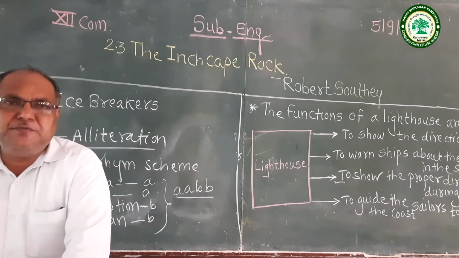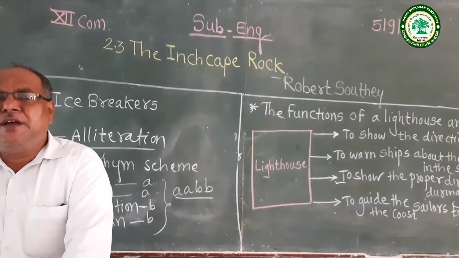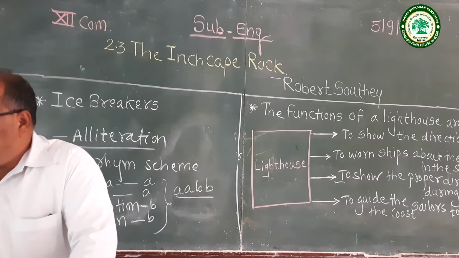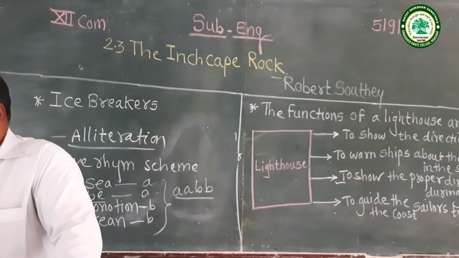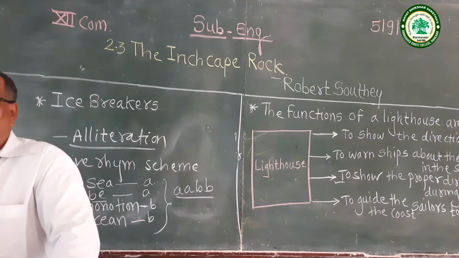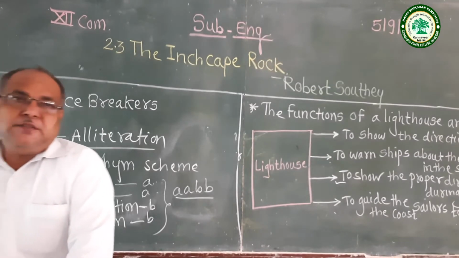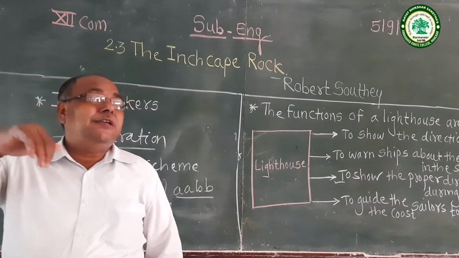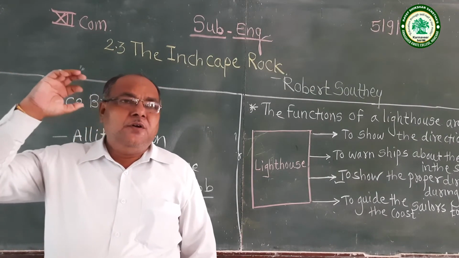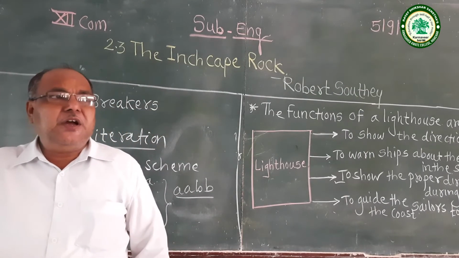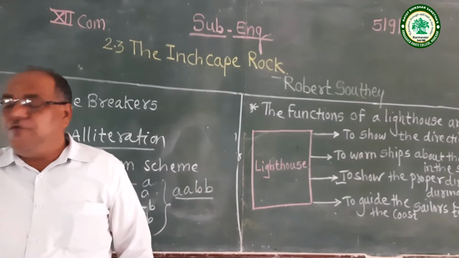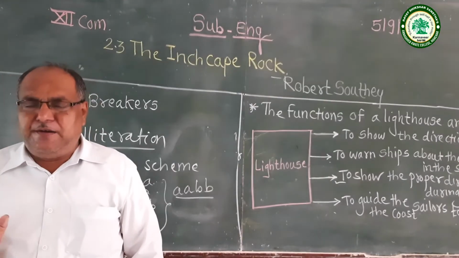Poet Robert Southey mentioned the waves were gently flowing over the Inchcape rock without moving or ringing the bell.